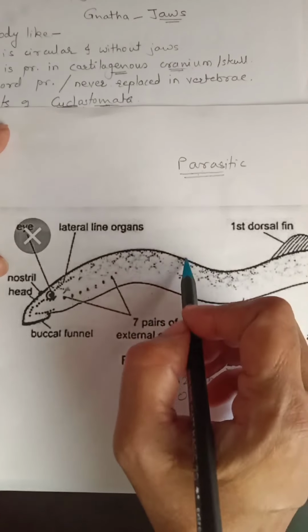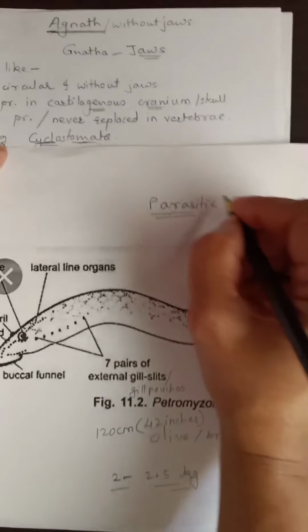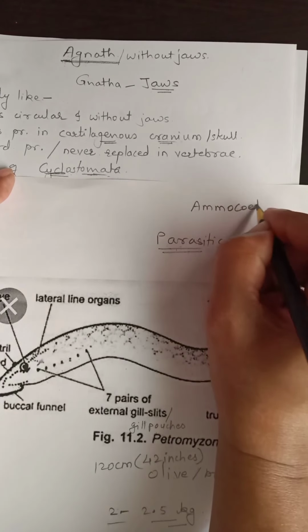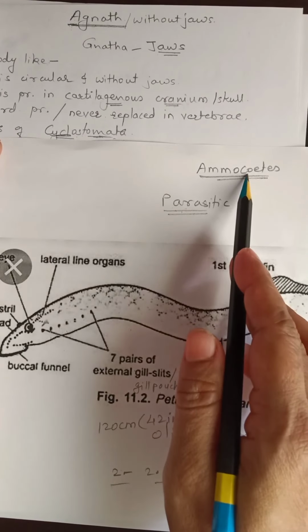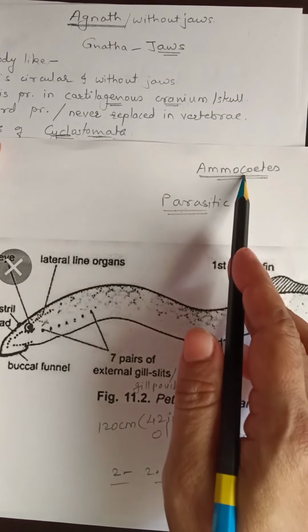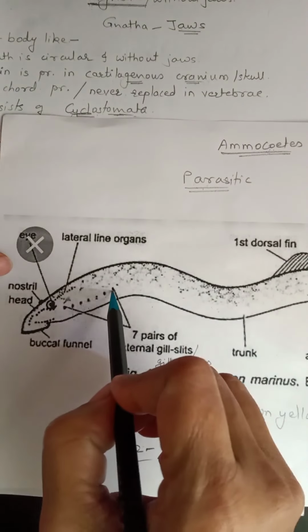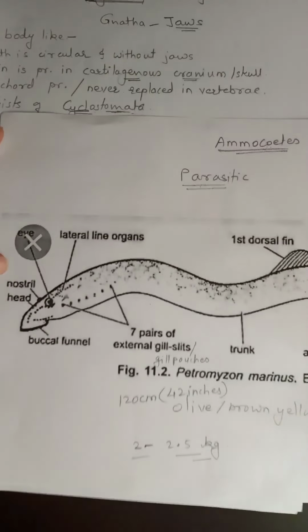But the larva of Petromyzon, which is also known as Ammocoetes larva, is independent. They never feed on other fishes or depend on them; they feed on their own diet. But the adults are parasitic, which means they depend on other fishes.